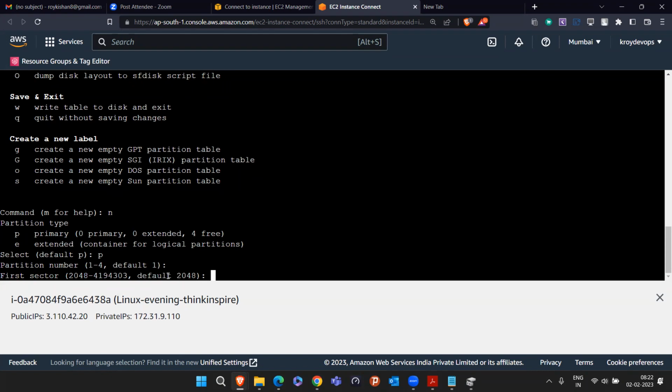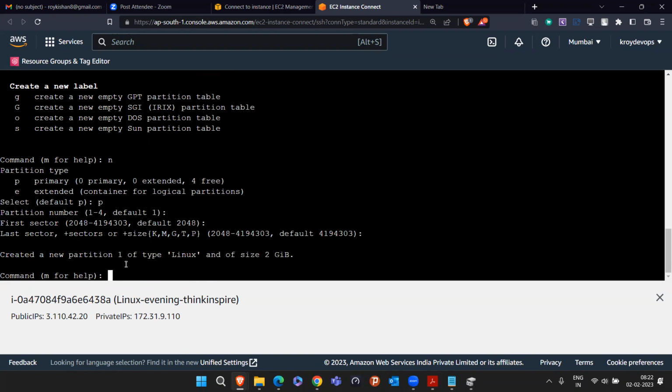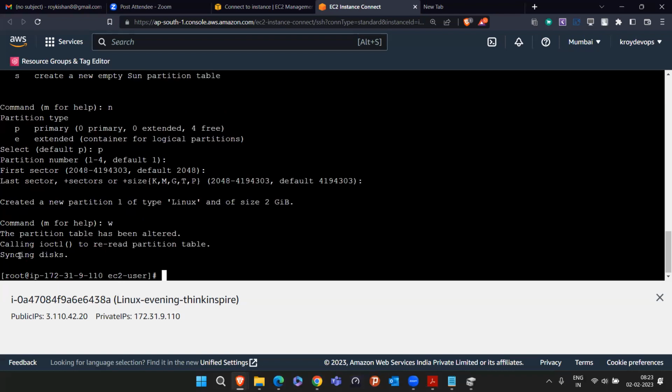I press enter the first time, the second time, the third time. That's all. I took the default values: default 1, default 2048, and the default last sector. Now I am seeing that it created a new partition 1, of type Linux and of size 2 GB. My work is completed, right? I created the partition of size 2 GB. Once the partition is created, I will simply press w to save. You have to press w to save. Press it, that's all, it's saved.